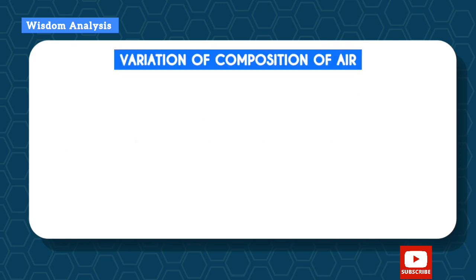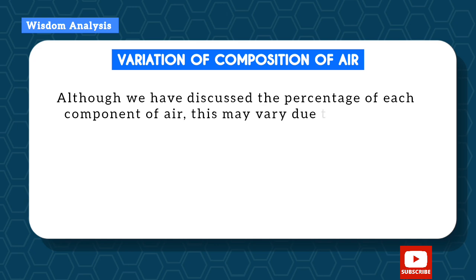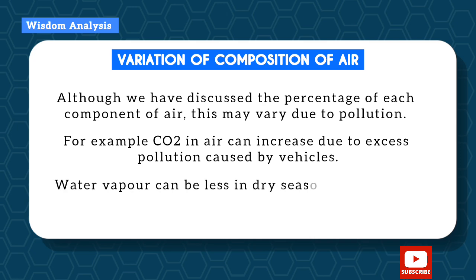We have variation of composition of air. What is the reason for variation of composition of air? Although we have discussed the percentage of each component of air, this may vary due to pollution. For example, carbon dioxide in the air can increase due to excess pollution caused by vehicles. Water vapor can be less in dry season and much in cooler season. So although we have given you percentages, it can be altered.